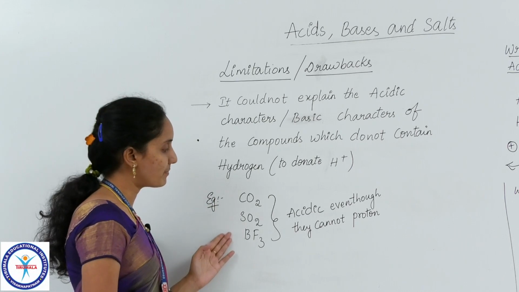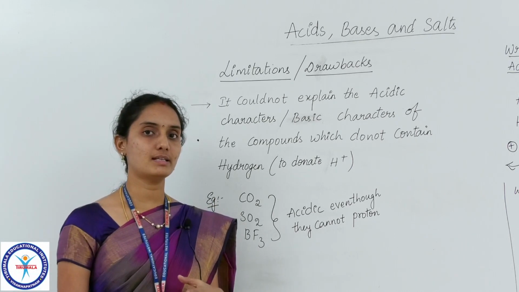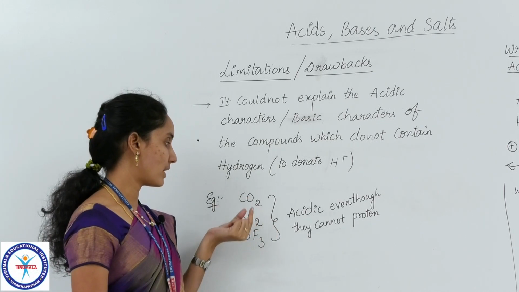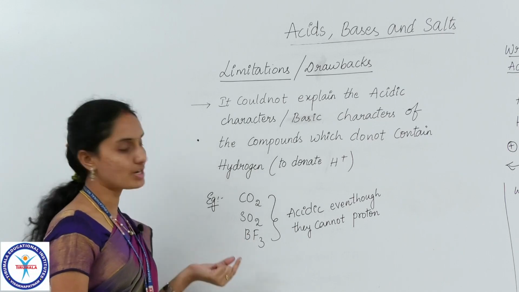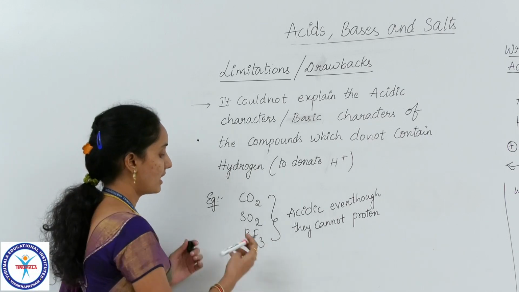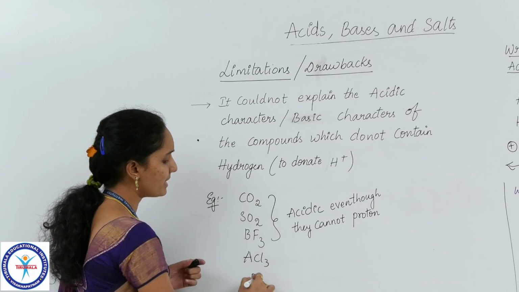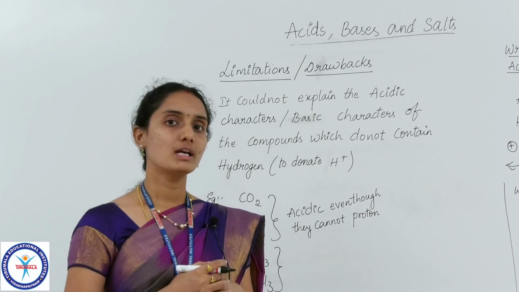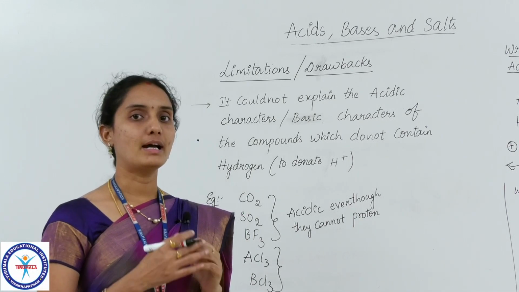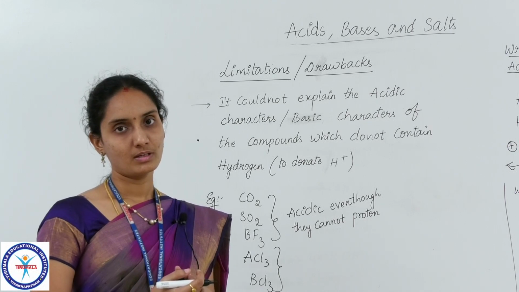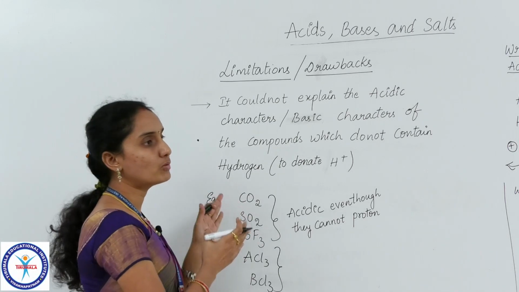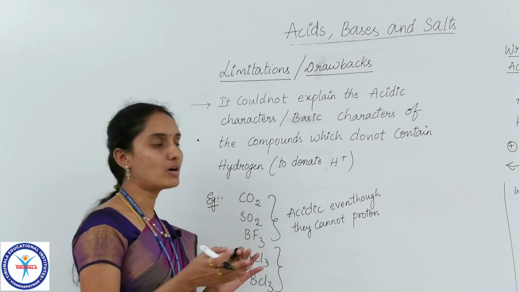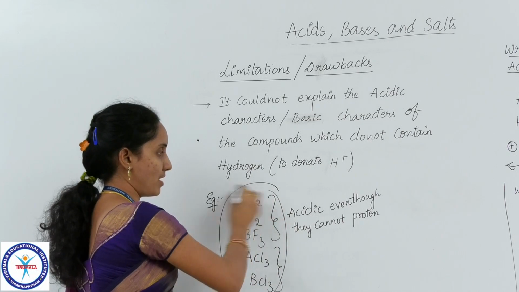These examples I have already mentioned in the Arrhenius theory also: the non-metallic oxides CO2, SO2 and some electron deficient molecules like BF3, AlCl3 and BCl3. All these act as acids or acidic compounds even though they do not have hydrogen to donate as a proton. So according to the two theories we have discussed, Arrhenius theory or Bronsted-Lowry theory, we could not explain the acidic characters of these compounds.